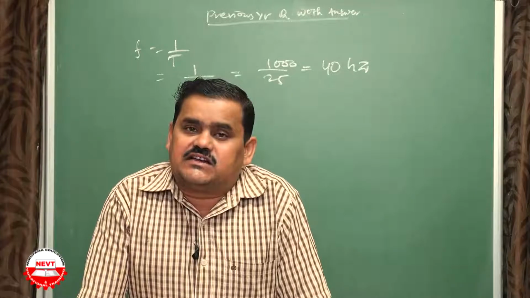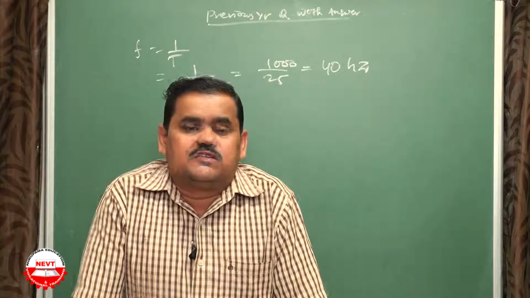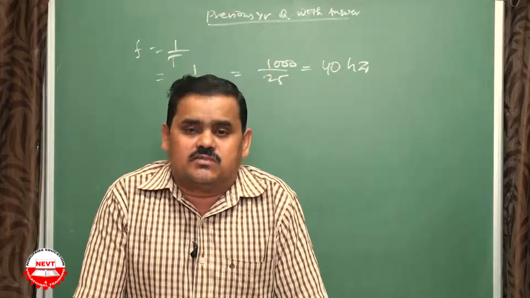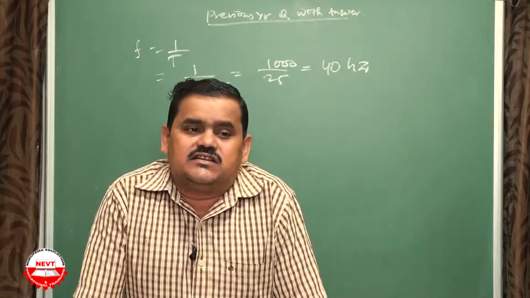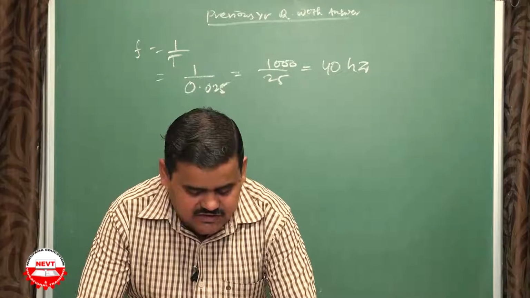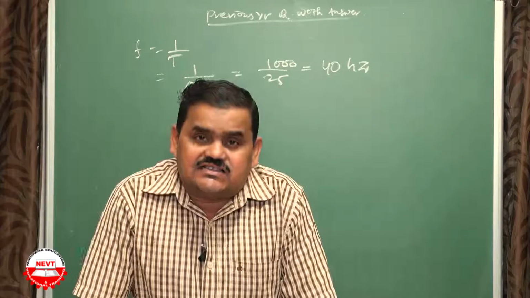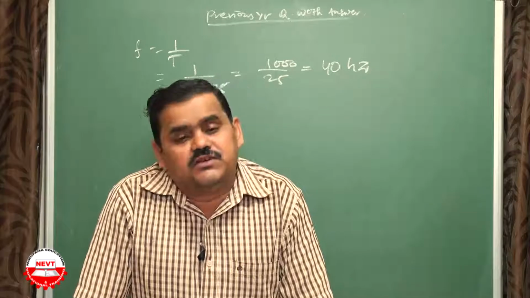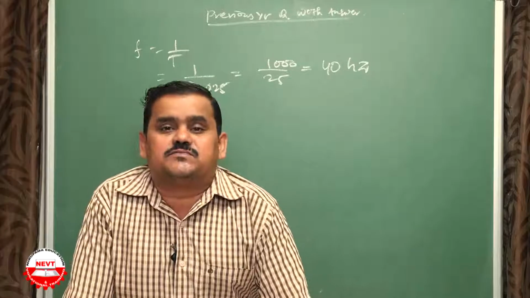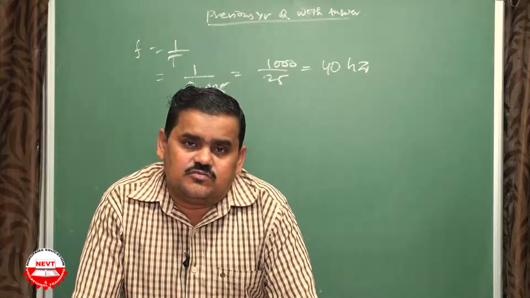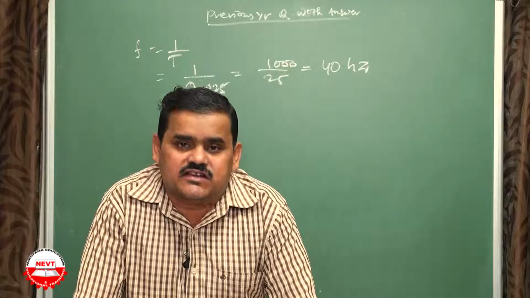Okay? There are 3 characteristics of sound. One is loudness, second is pitch, third is quality or timbre. You know that the baby is carried by a number of aunties, but the baby can easily detect her mother by the quality of sound. Next question, how does speed of sound change with temperature of the medium? As temperature keeps rising, the speed of sound keeps increasing. At 0 degree Celsius the speed of sound is 330, it is given in your book. At 20 degree Celsius 340, and at 25 degree Celsius it is 346.